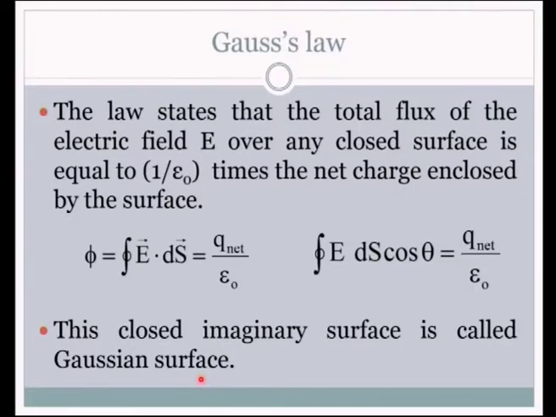Let us see what it is. It is the closed imaginary surface when we consider the area for solving problems. When we have this expression, it could be handled to solve very complicated problems, but before we use this formula, there are some key points that we should keep in mind.